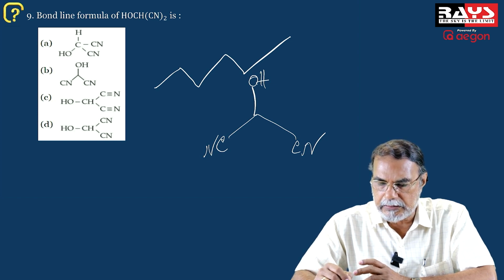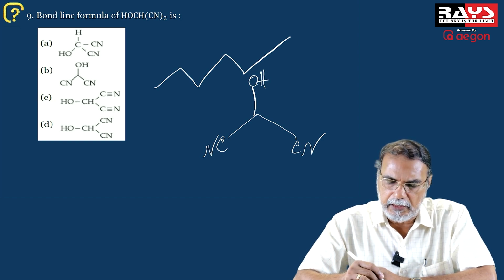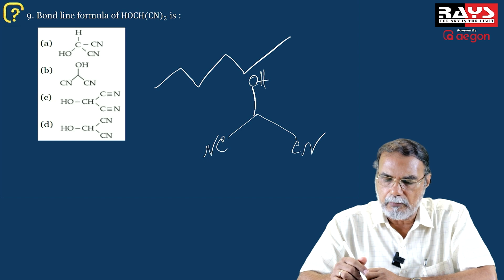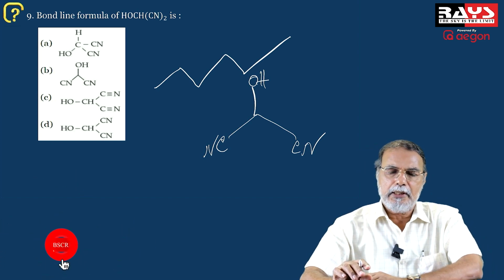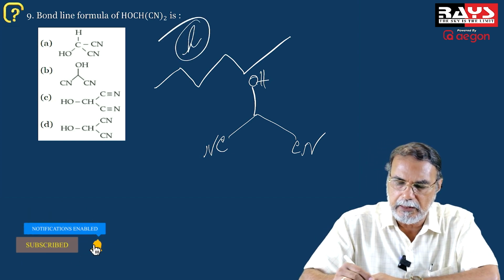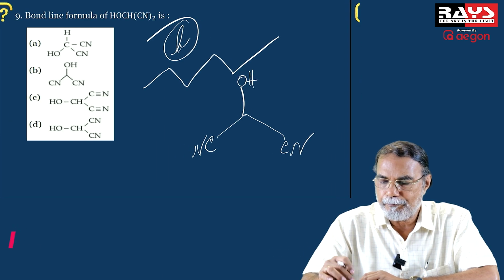So B is a correct bond line representation. In C and D also you find hydrogen atoms shown on the carbon, and it is not customary to draw hydrogen atoms or carbon atoms in bond line structures. So C and D are also not bond line structures. The only correct bond line structure is B. I hope it is followed.